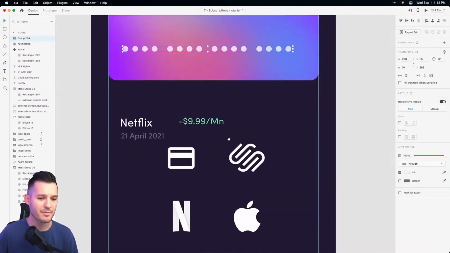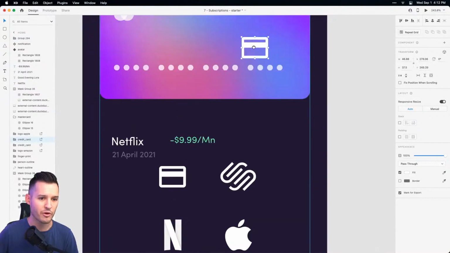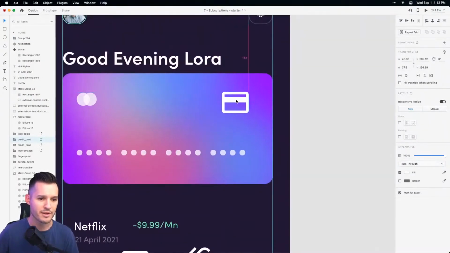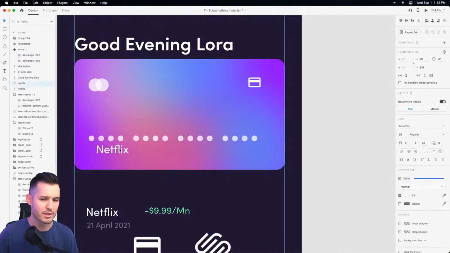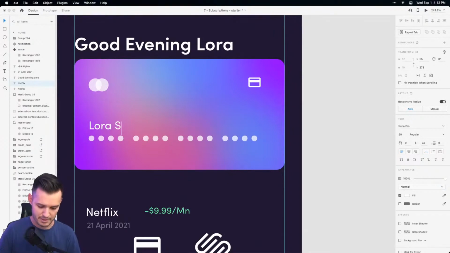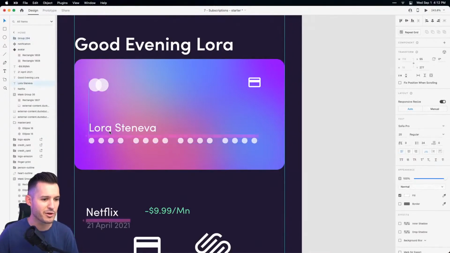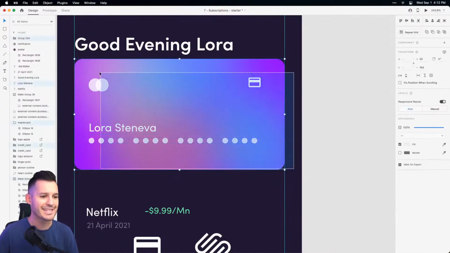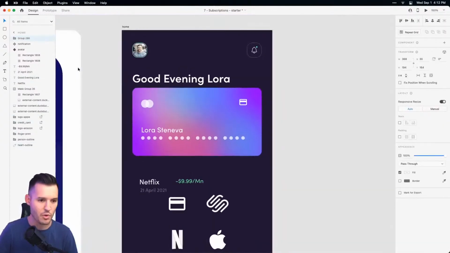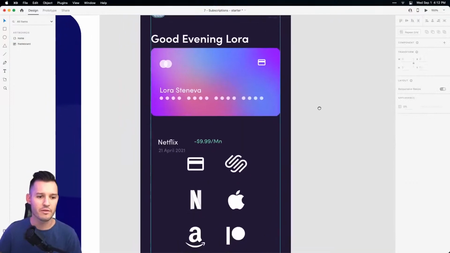All right. So with that being said, maybe we just drag one of our credit card logos up here, and we probably need a name, don't we? We definitely need a name. So let's grab a name here, and we'll put Laura Steneva. Okay, something like that. Not the greatest credit card of all time, but it gets the job done for now, doesn't it? Let's group the whole thing together. And now there's a card on file for Laura.